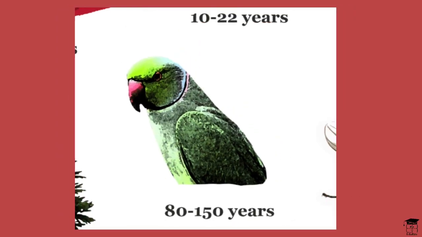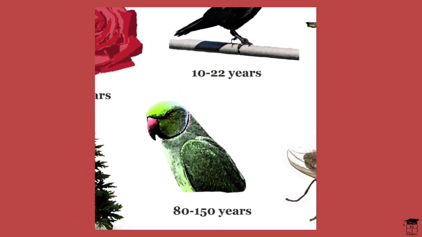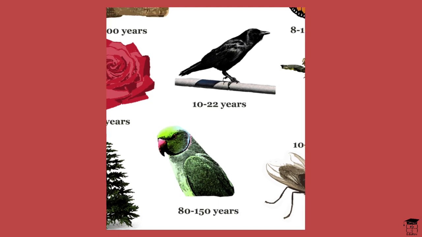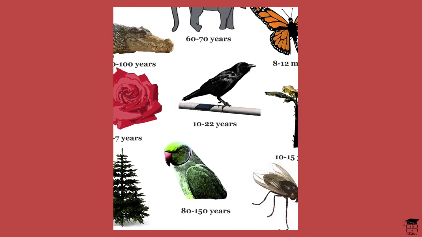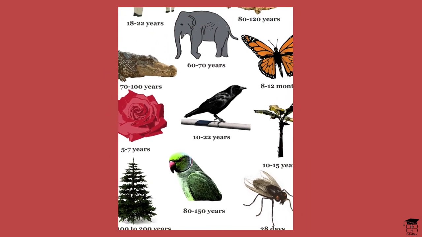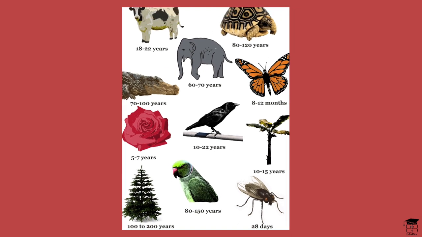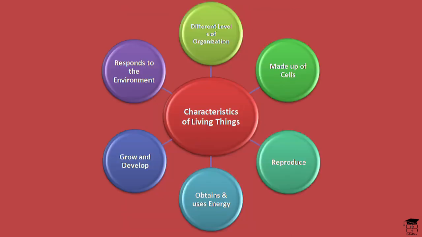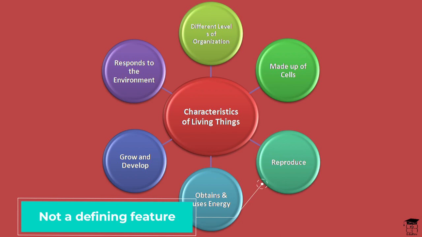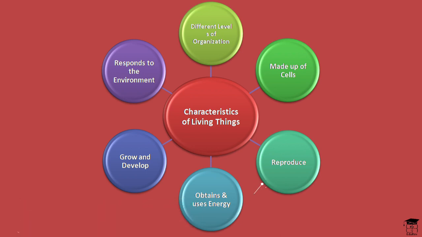Here are some organisms and their lifespans. We can see the range of lifespan varies greatly, such as 140 years in the case of a parrot to 2000 years in the case of a peepal tree. In the first chapter of your class 11th biology, we studied that reproduction is a fundamental feature that most living organisms show, but it is not necessary that every organism alive will show reproduction. So most of the organisms reproduce, but it is not the defining feature of the living.